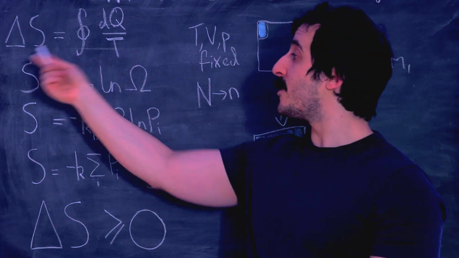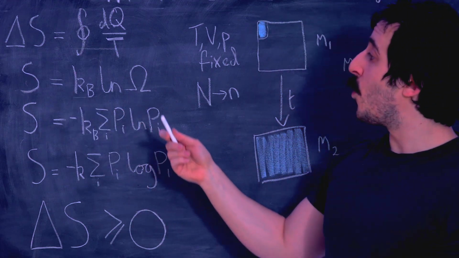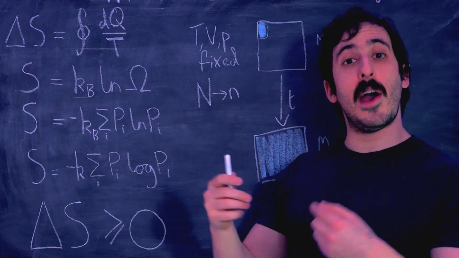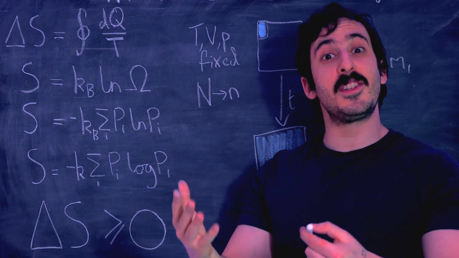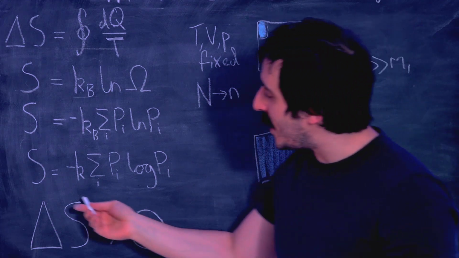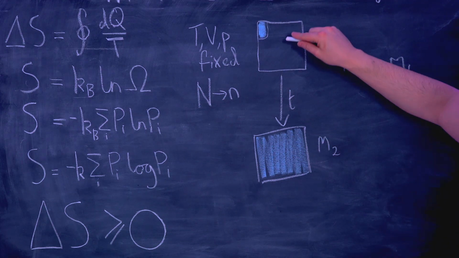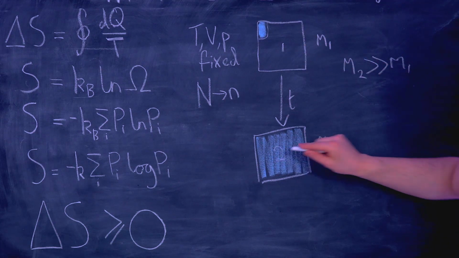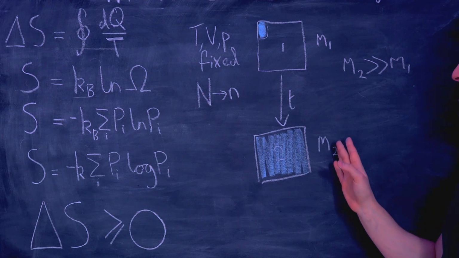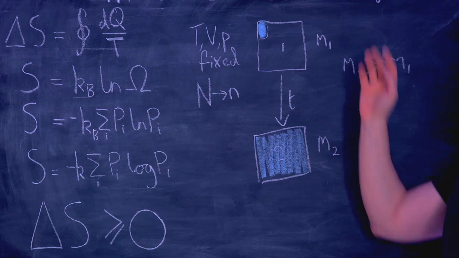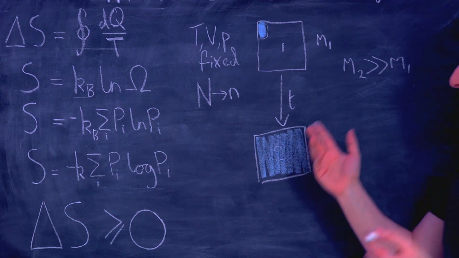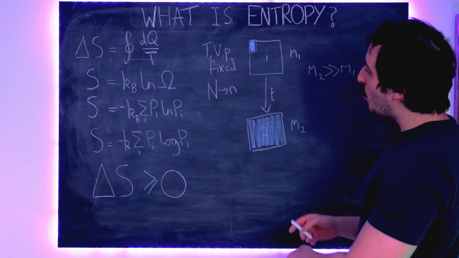And so by Boltzmann's formulation of the second law, where entropy is related to omega, where omega is the number of microstates associated with each state, then as we maximize entropy, we move from this state 1 up here to this state 2 over here. And that's because the number of microstates associated with 2 is so much greater than the number of microstates associated with 1. But then, what else do we know?